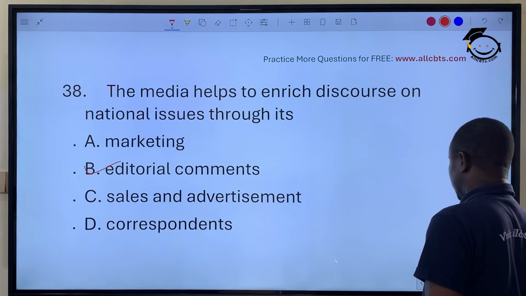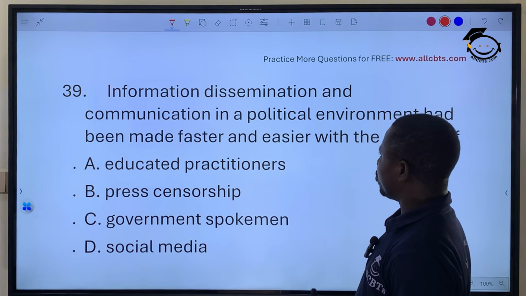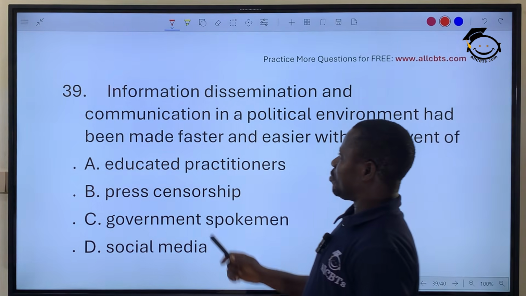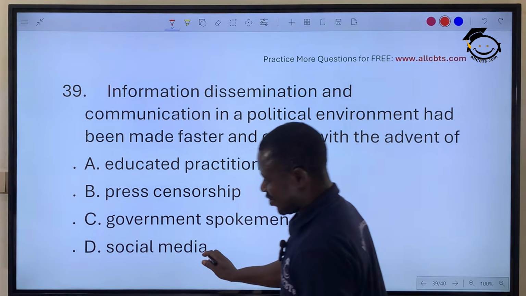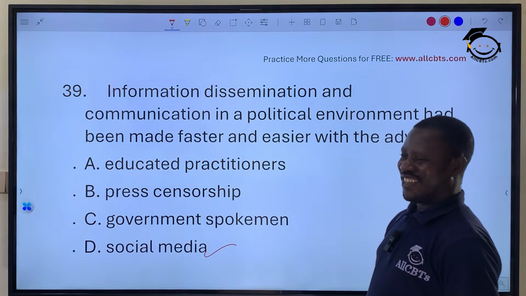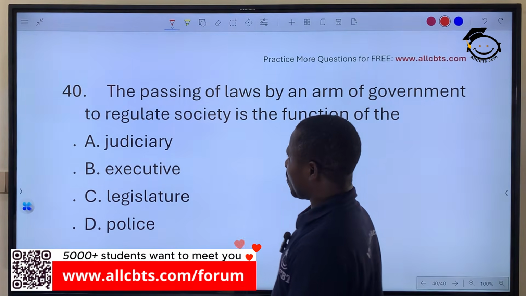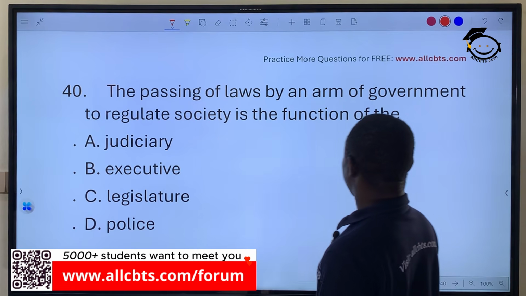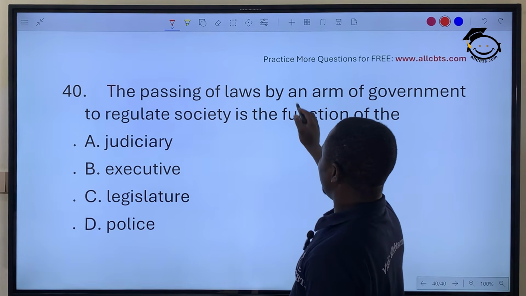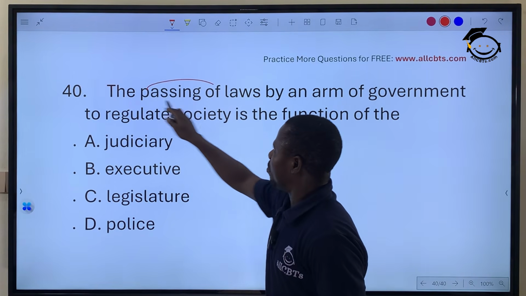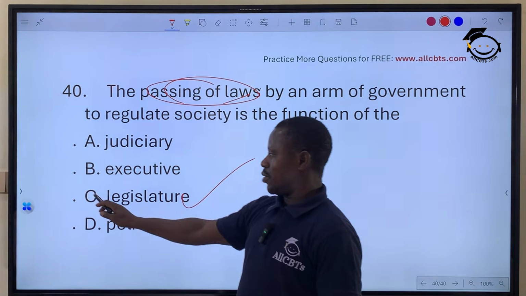Editorial comment. Right? The next one, information dissemination and communication in the political environment have been made faster and easier with the advent of, of course, social media. Option D is the correct answer. Okay, gentlemen, the passing of laws by an arm of government to regulate society is a function of, anything that may talk about passing law, making law, enacting law, is a function of what? The legislature.